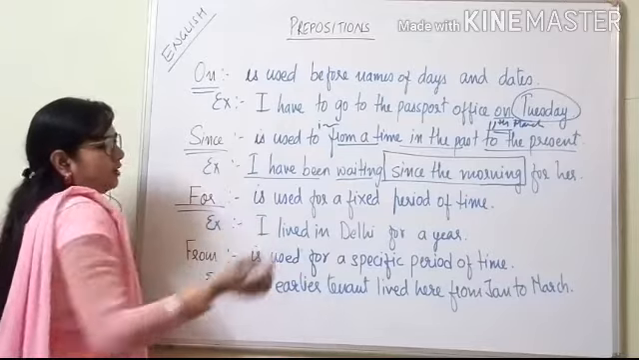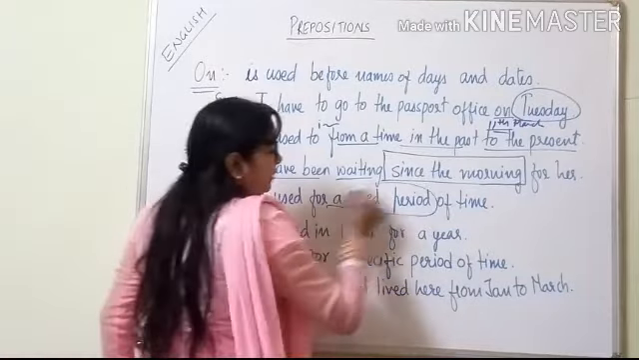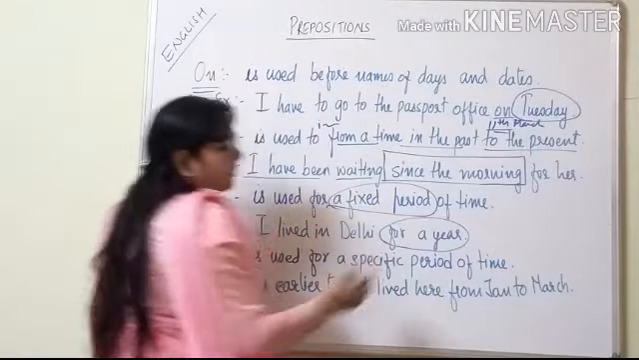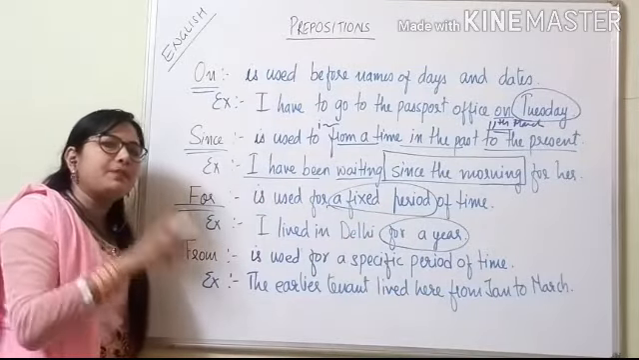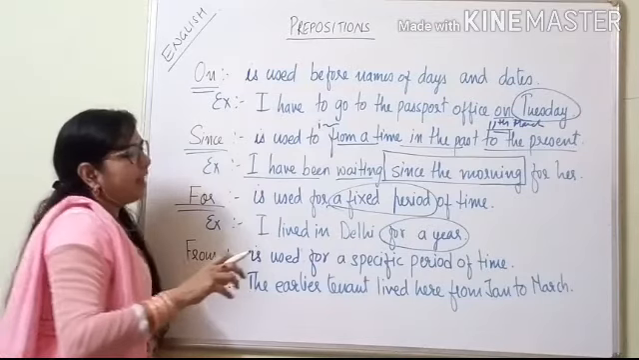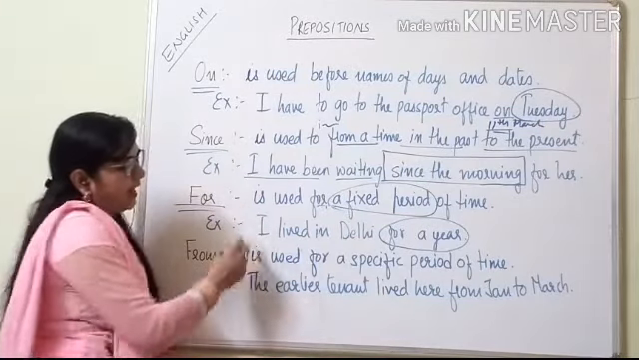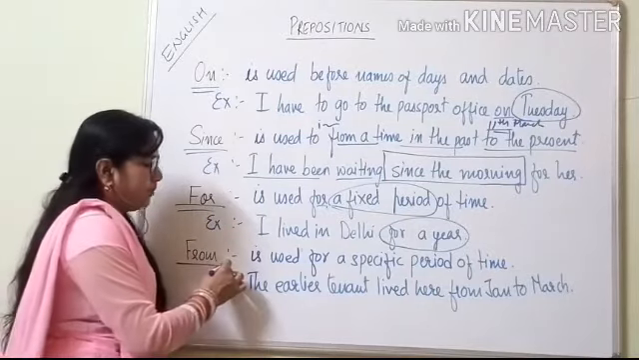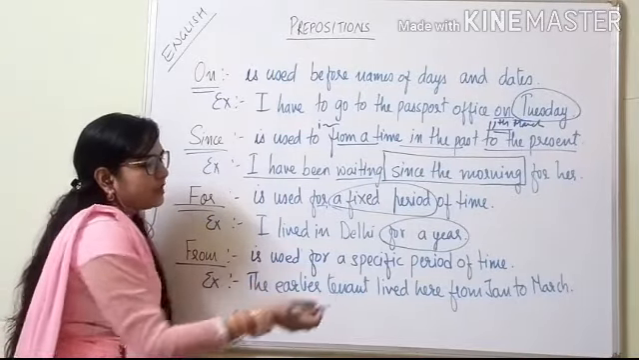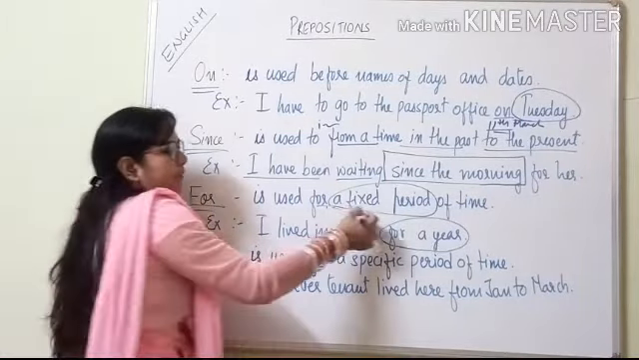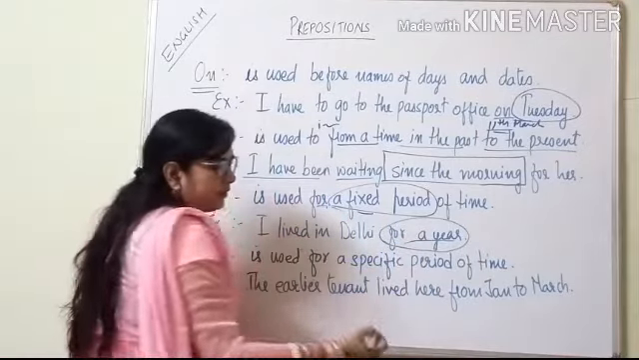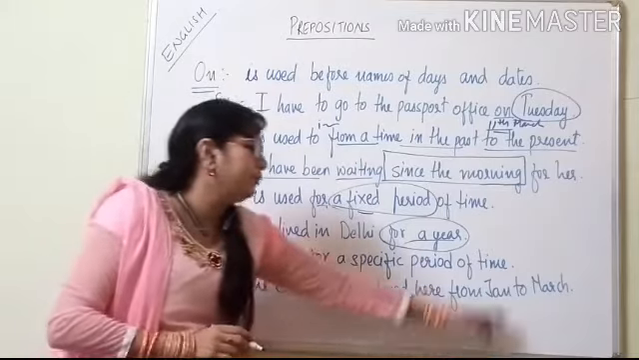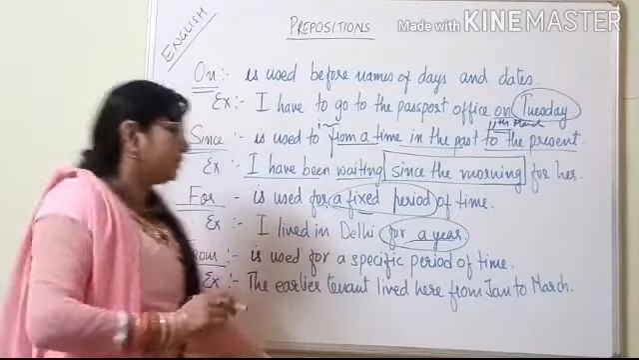Then comes "for". "For" is used for a fixed period of time. Like I lived in Delhi for a year. A perfect, specific period of time is given. That time we use "for". Then comes "from". "From" is used for a specific period of time, also like that. The earlier tenant lived here from January to March.